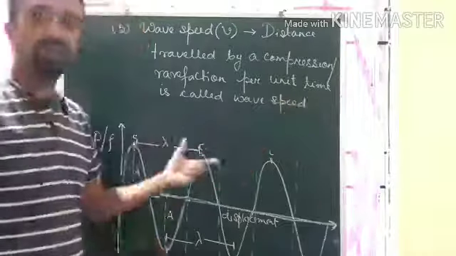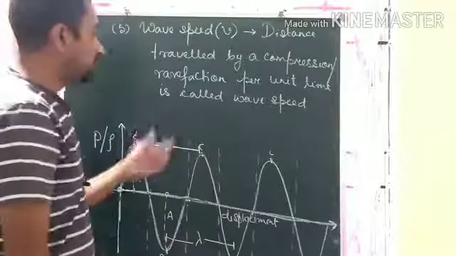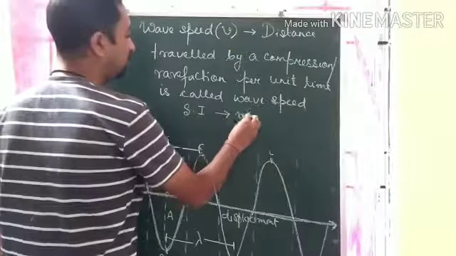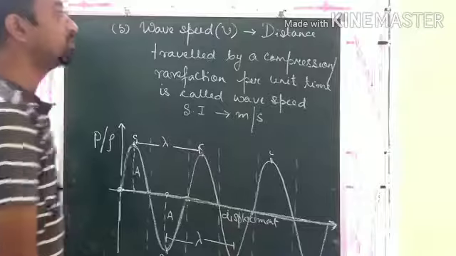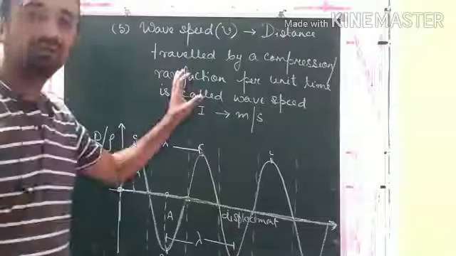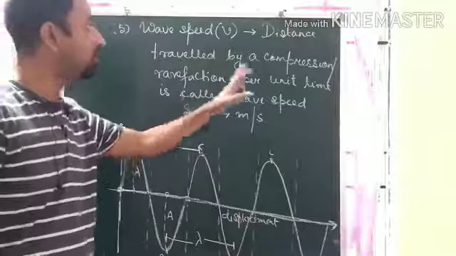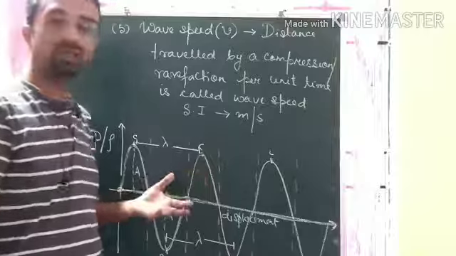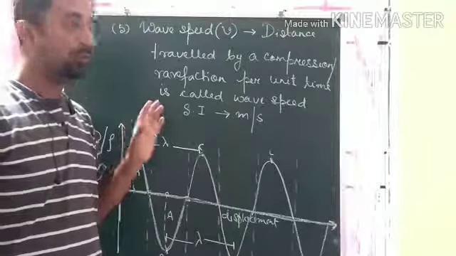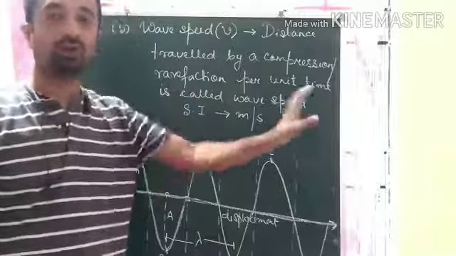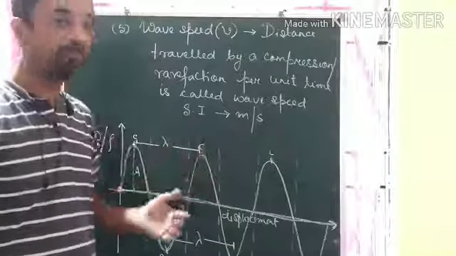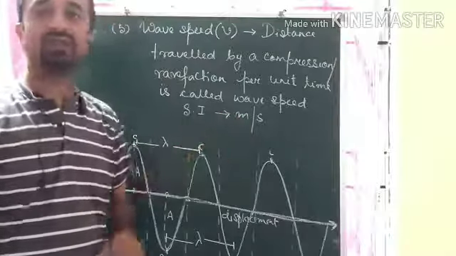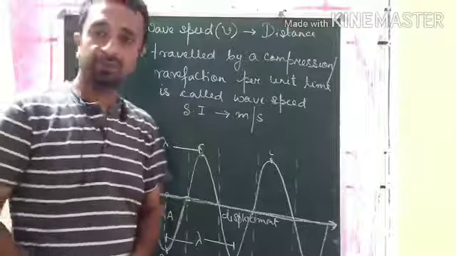Okay, so what will be its SI unit? Since it is speed, its SI unit will be meter per second. Clear? So this is what we call wave speed, the distance traveled by a compression or a rarefaction per unit time. As I have discussed earlier, when a body vibrates, the compression and the rarefaction move forward. I have discussed the phenomenon also, how they travel in the forward direction. So per unit time, how much distance they cover, that is called the wave speed.